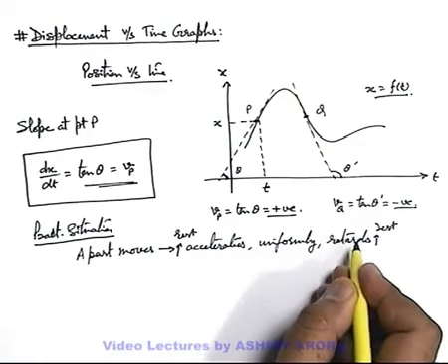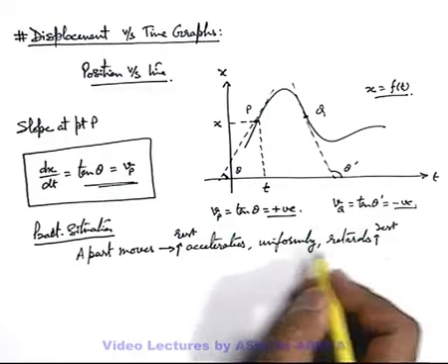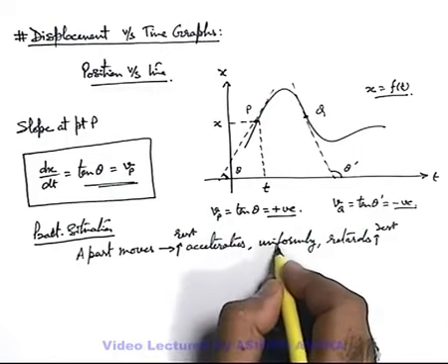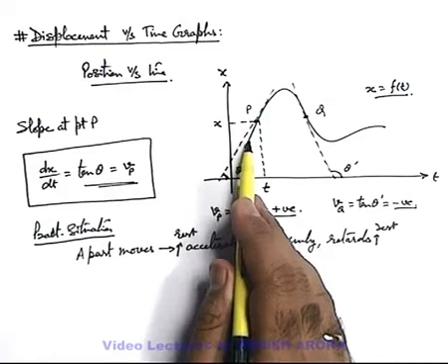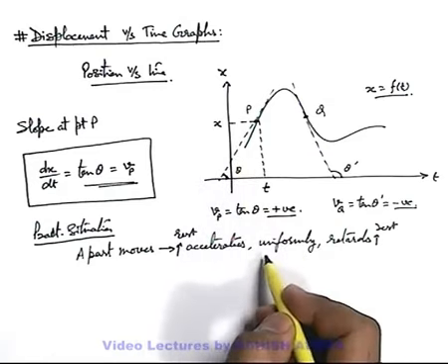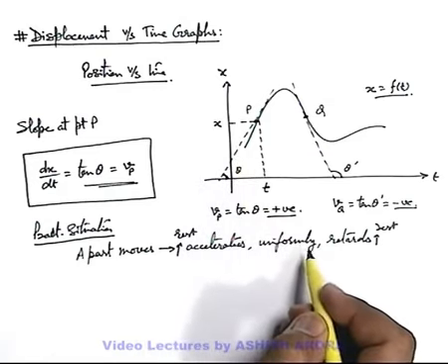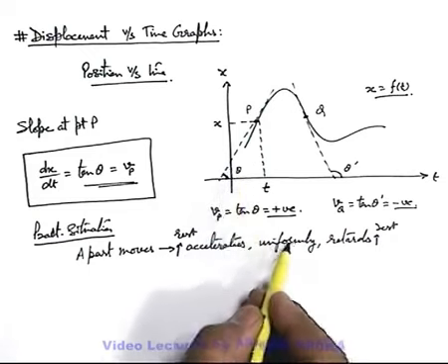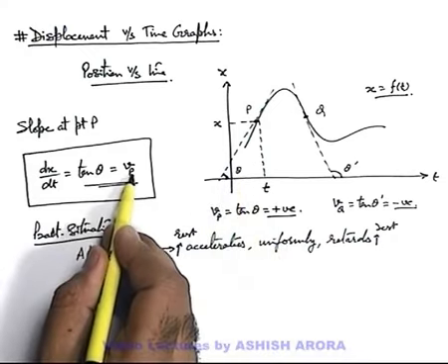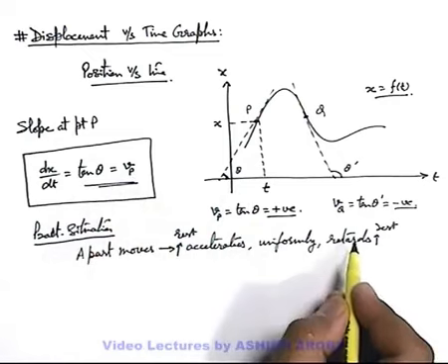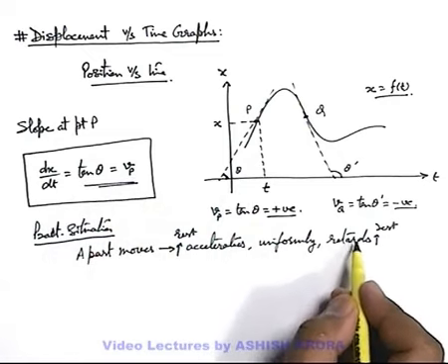Now in such situations, if a particle is accelerating, we can simply state the slope will first increase and then it moves uniformly. That means its slope remains constant, because you can see the slope is giving us the instantaneous velocity. And if it retards, that means the slope decreases and finally it becomes zero.